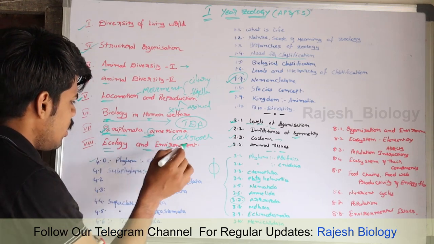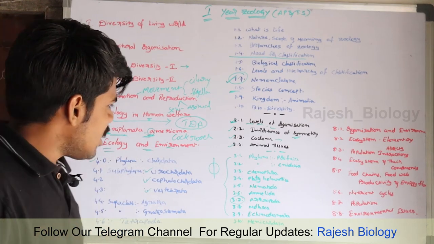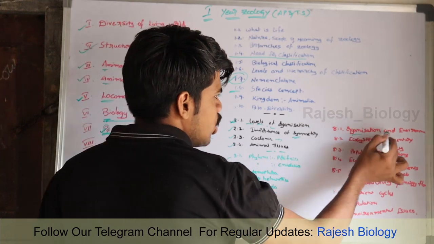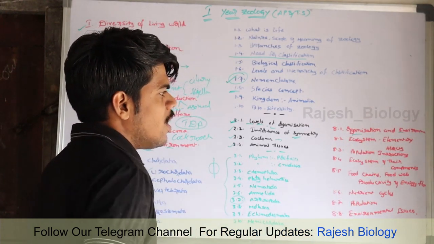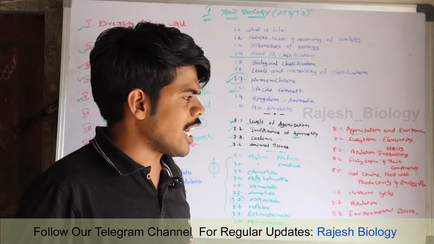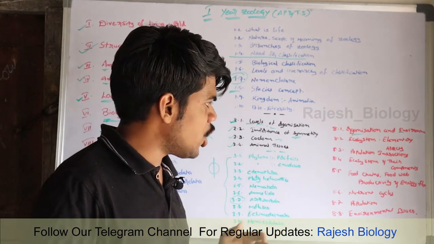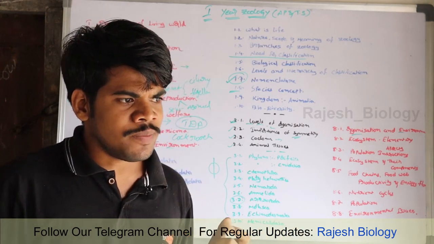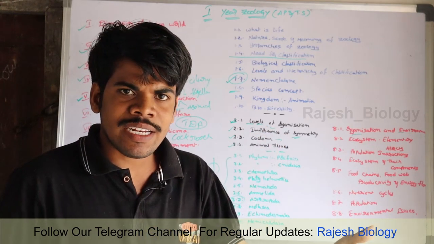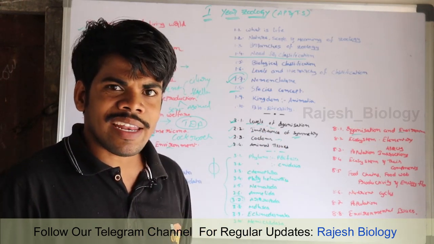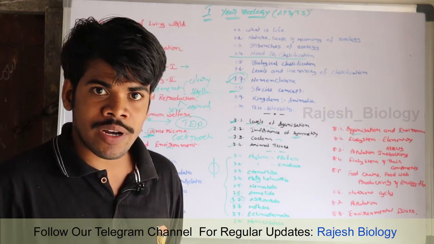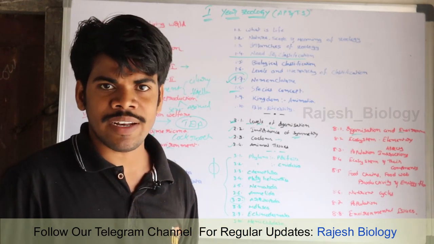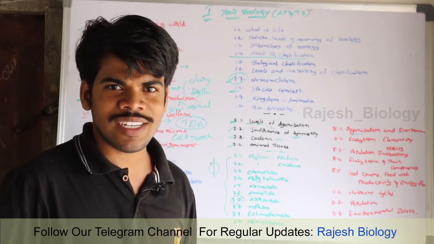Next, ecology and environment. It is nothing but a movie, Janata Garage. Very interesting movie, right? It is also very interesting. Organisms and environment, first topic, ecosystem and their elementary aspects, population interactions. There are different types of population interactions. For example, parasitism. Some parasites live in our body and take shelter and food from our body. That is known as parasitism. But some animals show mutualism, mutual benefits. In Facebook, we have mutual friends, right?